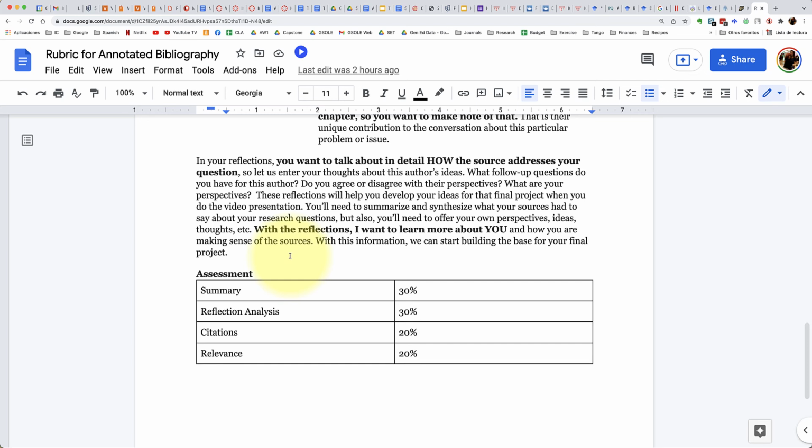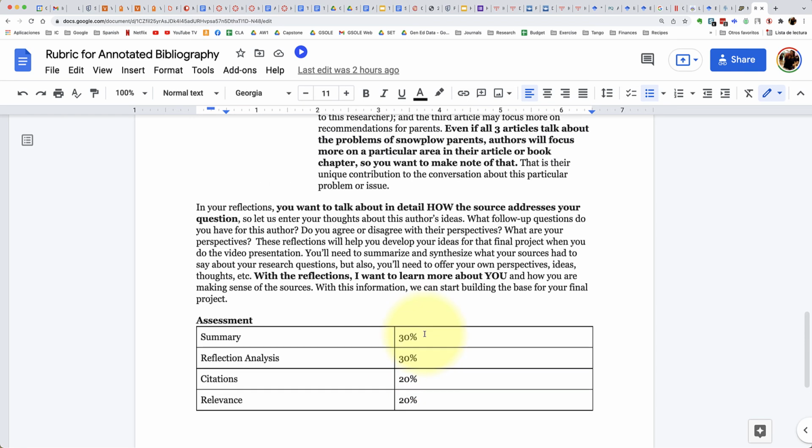In terms of assessment, the summary will count for 30%, the reflection analysis 30%, citations 20%, and the relevance of the source is 20% as well.